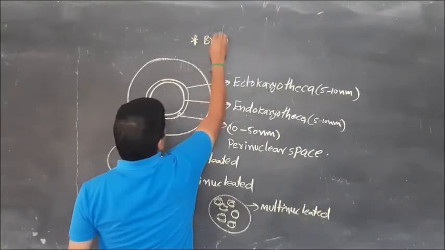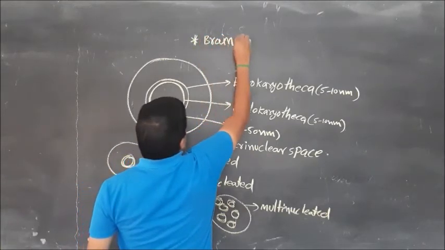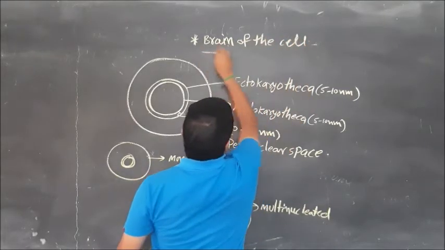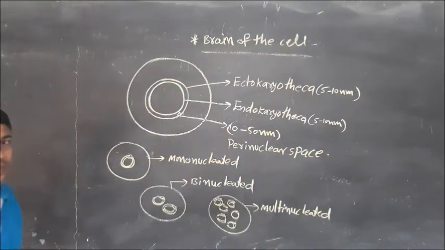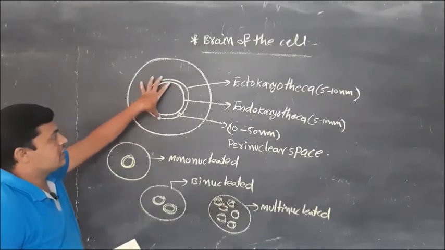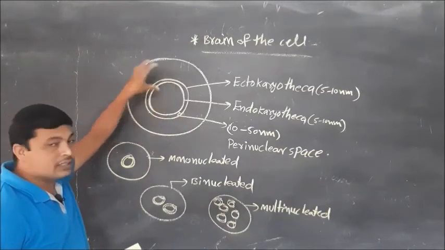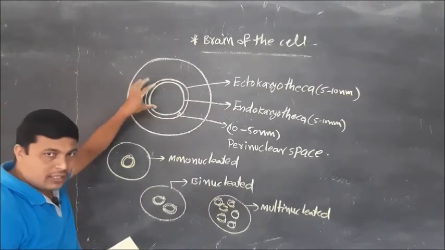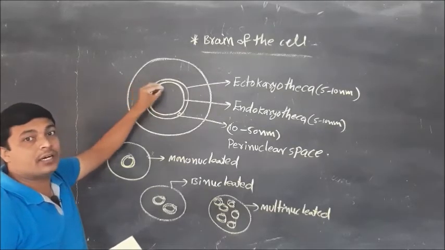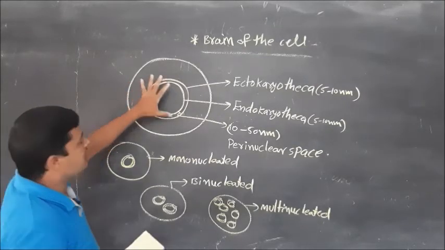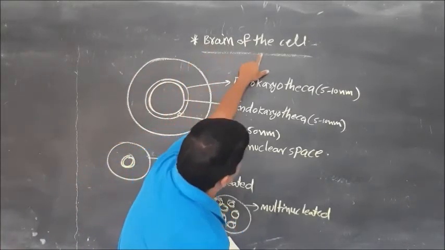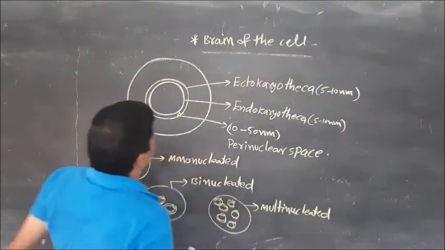It means the nucleus plays more important roles inside the cell. That's why the nucleus is considered the brain of the cell.